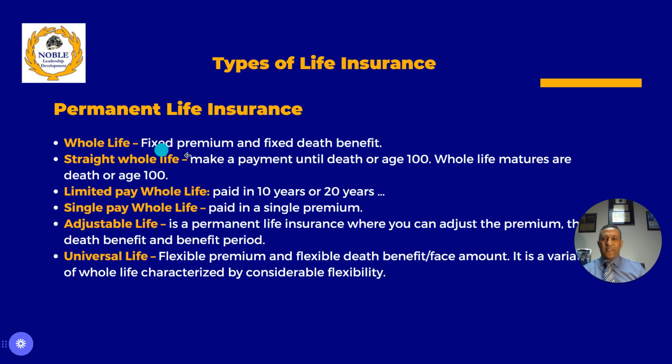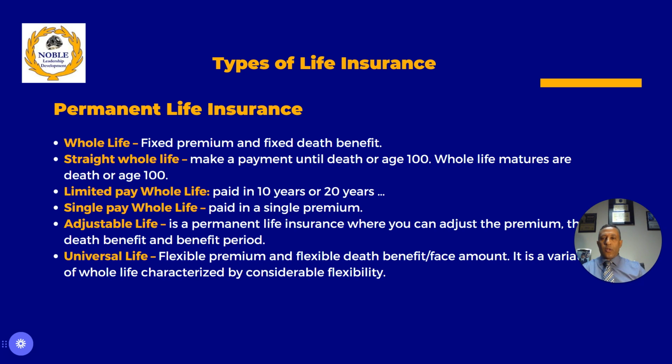Whole life is characterized by a fixed premium and a fixed death benefit. It has a fixed premium and fixed death benefit, which means that the premium is set if it's a straight whole life, and then you pay until age 100 or until death happens, right? So that's what it is. The premium is fixed, and the death benefit is fixed. Cash accumulation is not added to the death benefit, so the death benefit is what was initially set. So that's whole life, right?